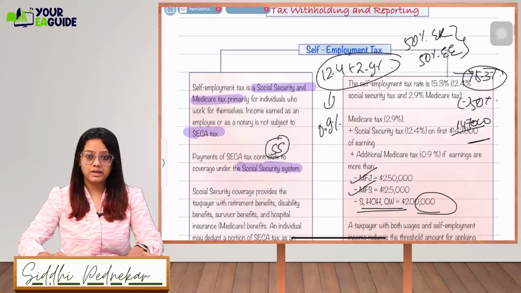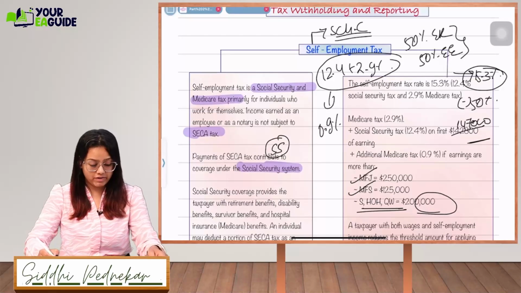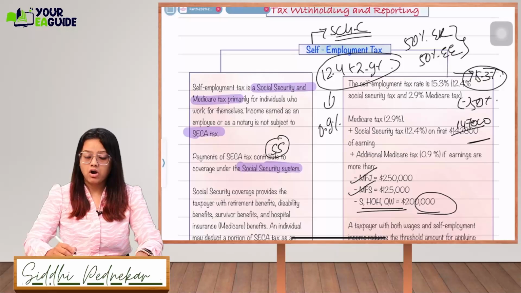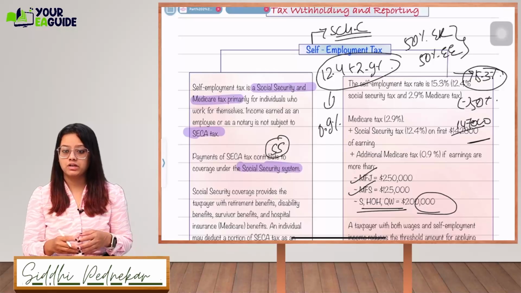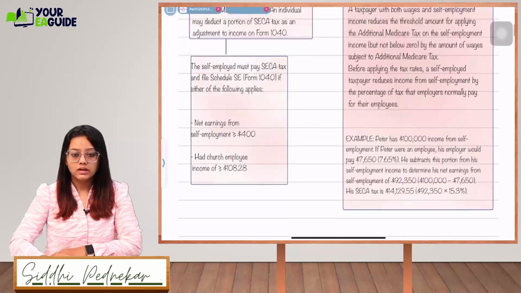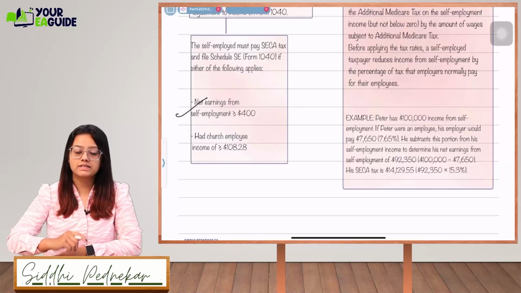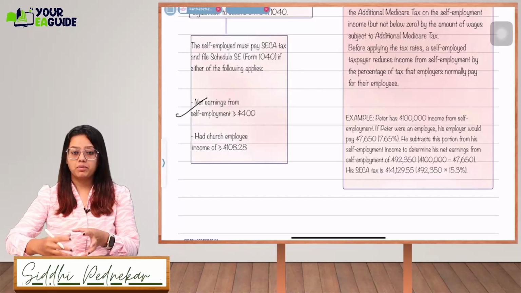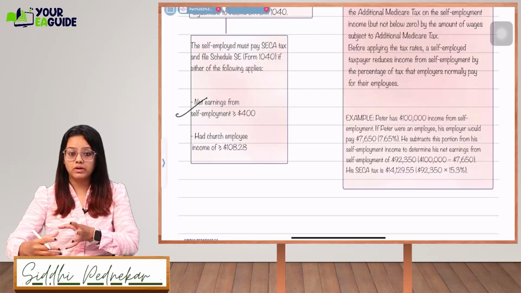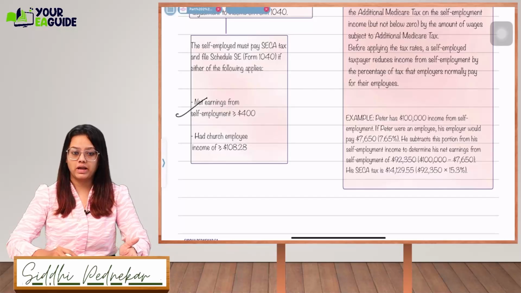This self-employment tax is specifically related to Schedule C, guys, not for 1120S or 1065 or 1120 C Corp. Next, you can see if a person has net earnings of more than 400, they will have to pay self-employment tax, and Schedule SE you will need to file along with your tax return.